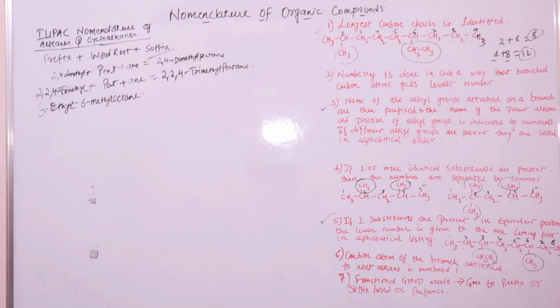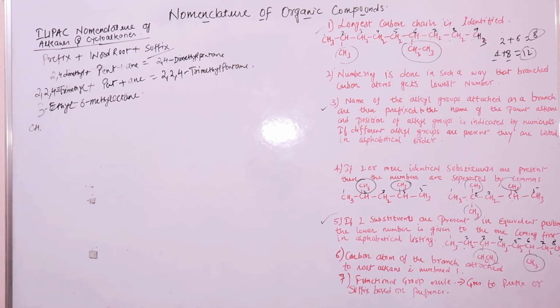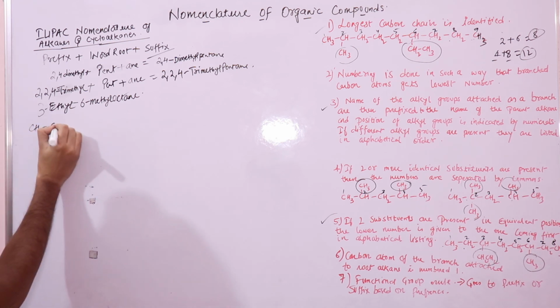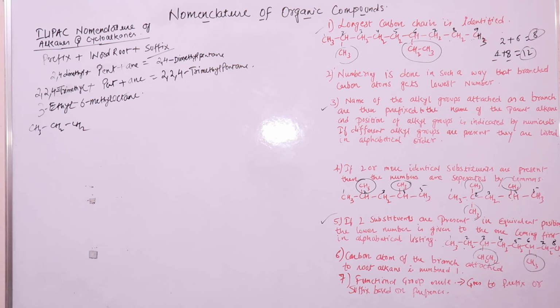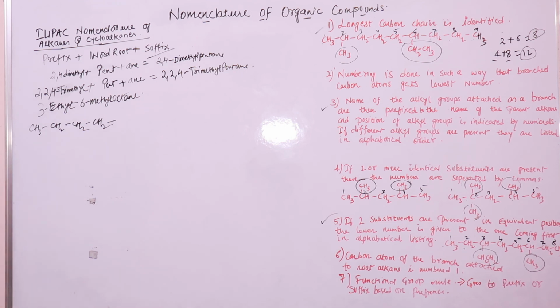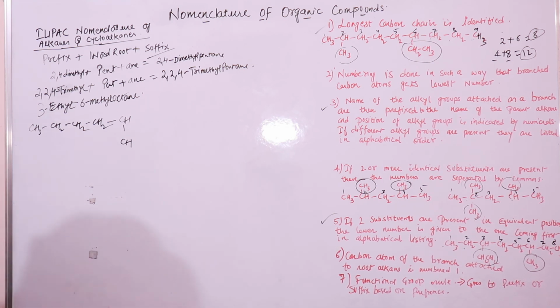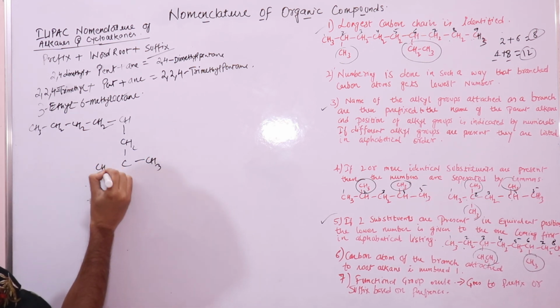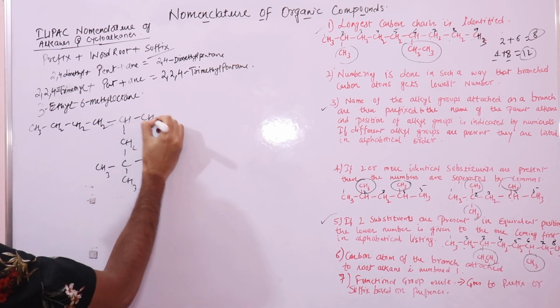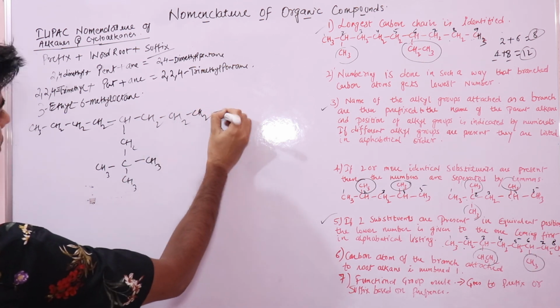The sixth one, just to understand number 6, if you have this kind of compound: CH3, CH2, CH2, then you have CH, then you have CH, CH2, you have C, CH3, here you have CH2, then again CH2, CH3, kind of.